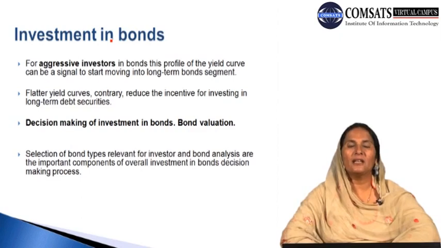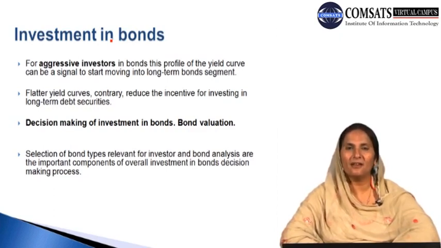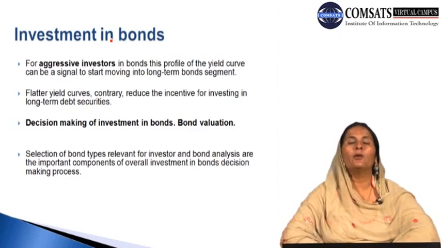And they can convert their short-term investment into the long-term segment. Although we may find that there may be a downfall in the prices of the bonds, because such investors are adopting an aggressive policy, they are likely to undertake certain risk in the hope of higher returns, and they may continue with the investment in the long-term bond segment. And the flatter yield curve, what does the flatter shape of the yield curve indicate? Contrary to the steeper yield curve, it reduces the incentive for investing in long-term debt securities. And what is the reason?